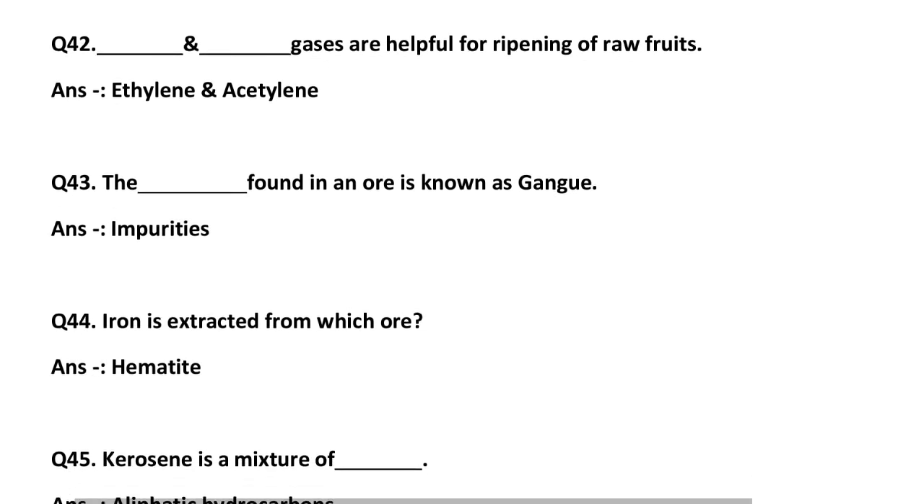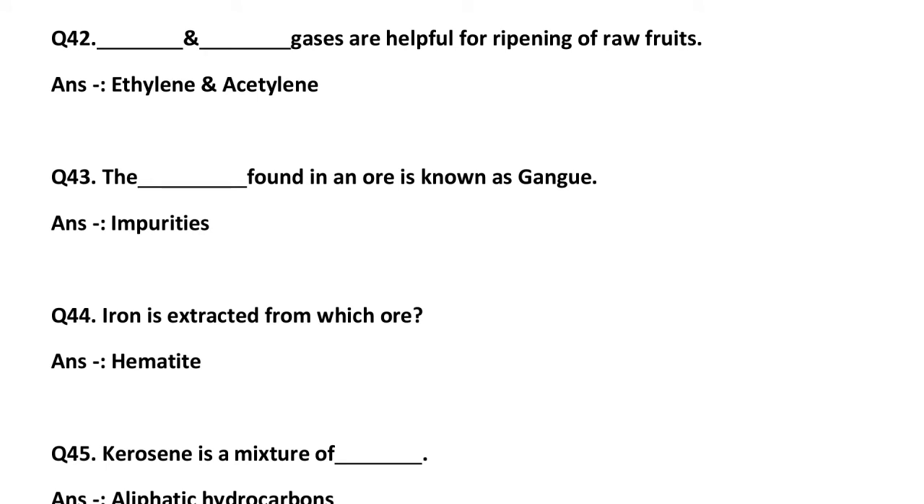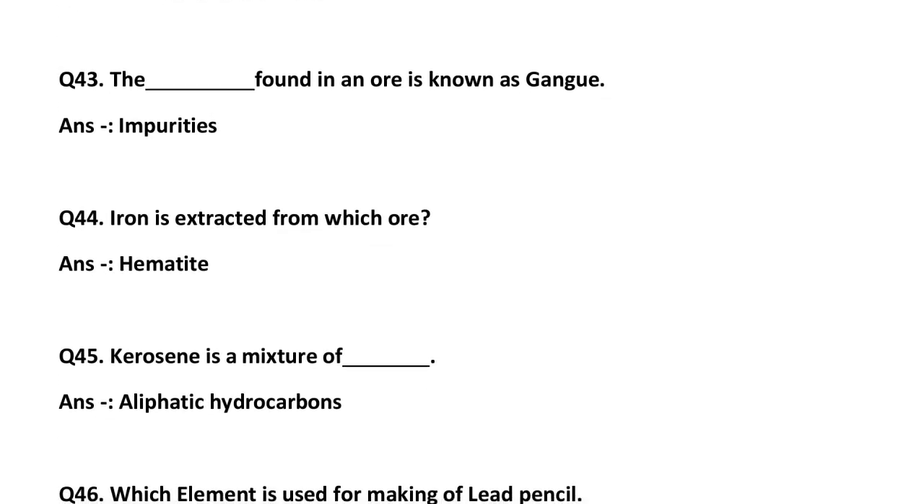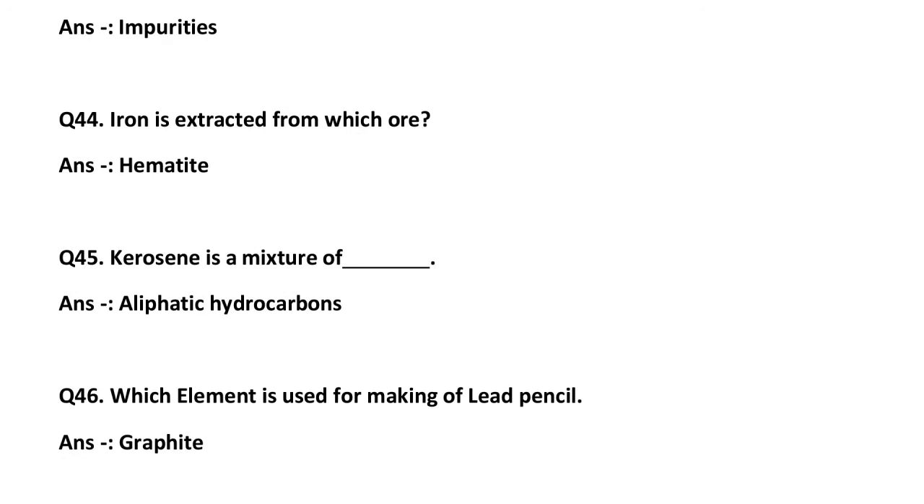Next, go to 43. The dash found in an ore is known as gangue, that is impurities. Iron is extracted from which ore? That is hematite. Siderite, lignite.